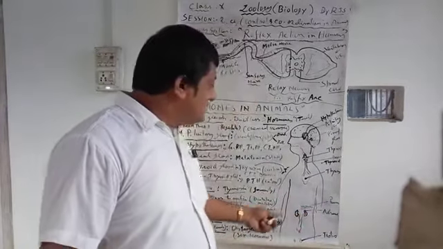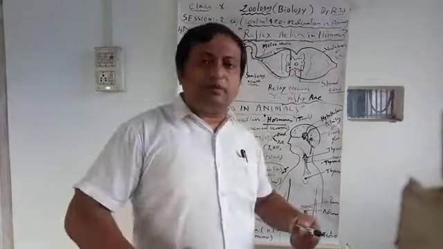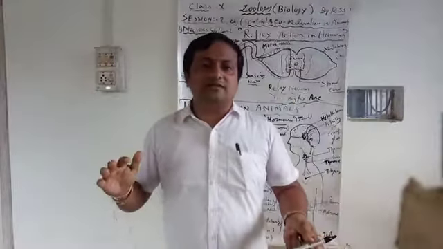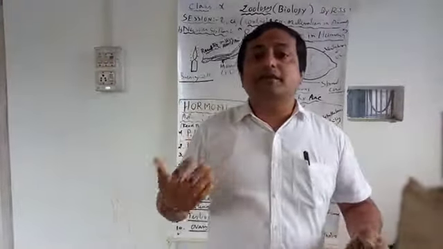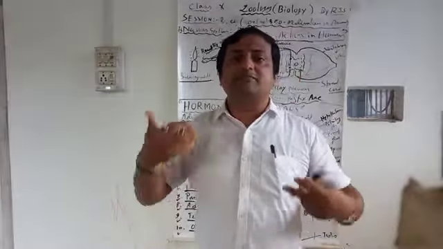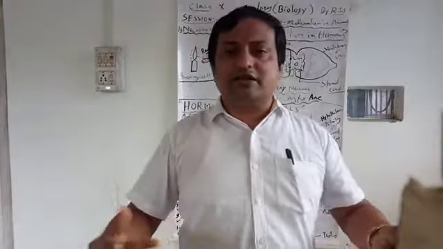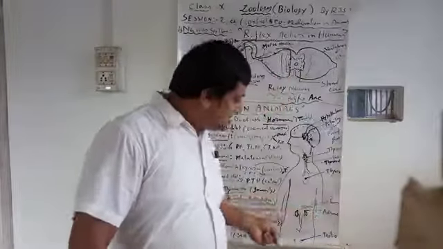Like that, in the female there is one pair of ovaries present, which releases the hormone estrogen. Due to the estrogen, in females at 11 to 12 years, puberty starts, female sexual characters appear and the menstrual cycle starts. Other secondary sexual characters will also appear in the body due to the estrogen.